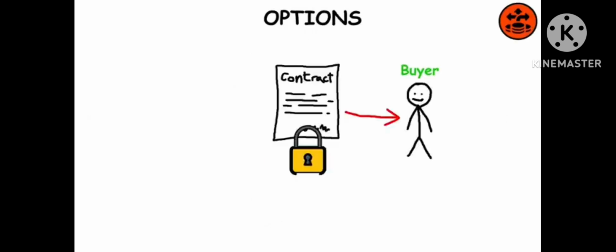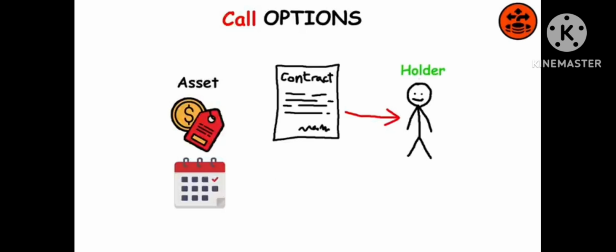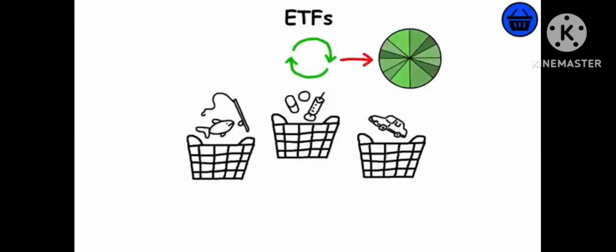Options. Options contracts give buyers the right, but not the obligation, to buy or sell, depending on the type of contract, an underlying asset at an agreed-upon price and date. Call options allow the holder to buy the asset at a stated price within a specific time frame. Put options, on the other hand, allow the holder to sell the asset at a stated price within a specific time frame.